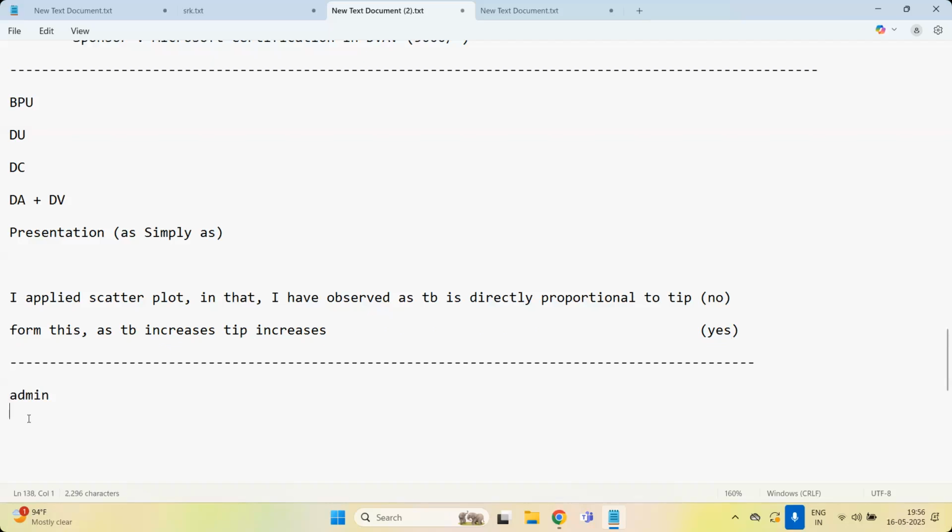Now give it a try after the class: tell the admin, sir, in the class SRK sir taught box plot and has not uploaded the notes, ask SRK sir to upload the box plot notes. The admin will simply say, something you have forgotten, it seems, please upload that one.